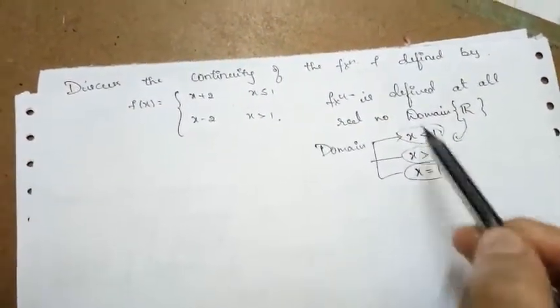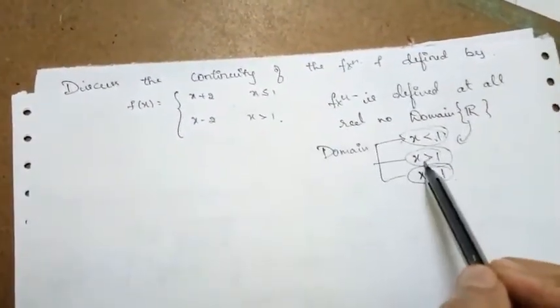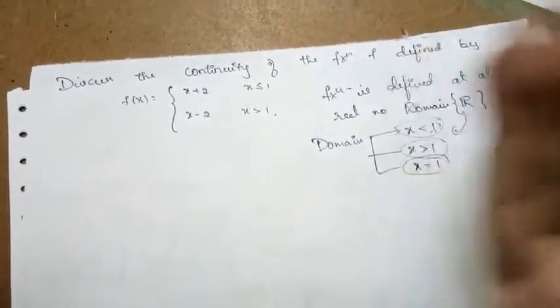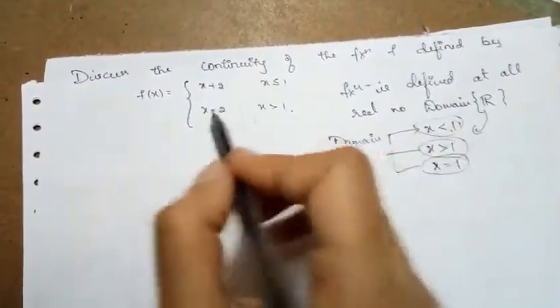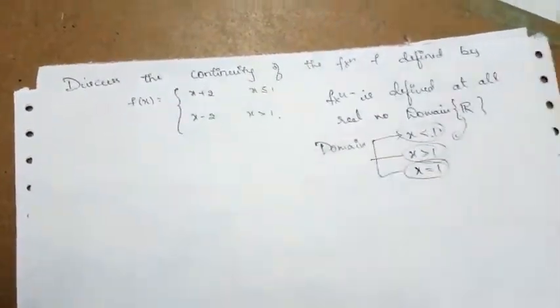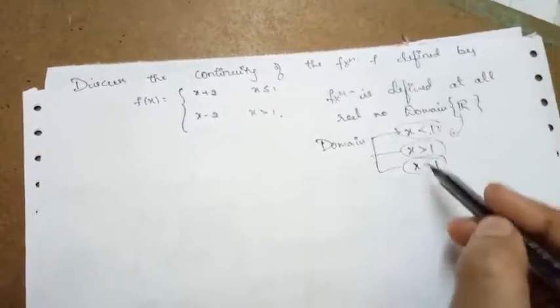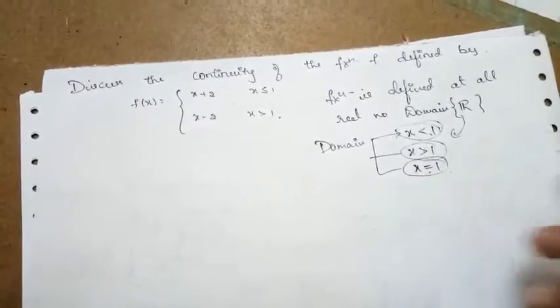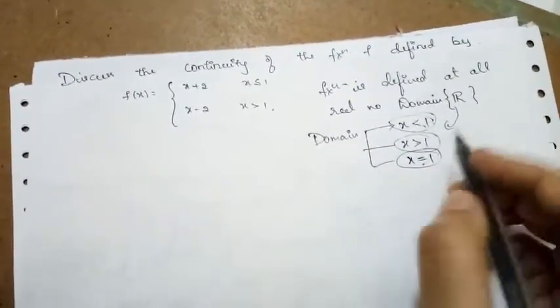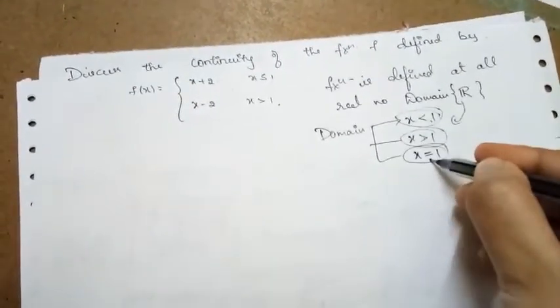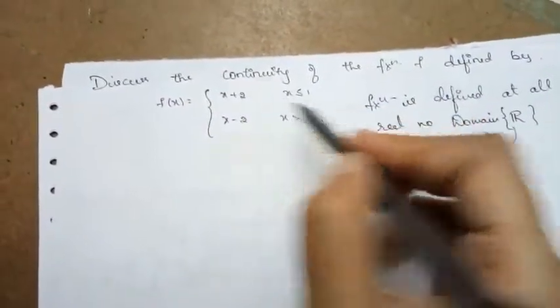When x is greater than 1, at all points, if you take any point from x greater than 1, at all those points the function is x minus 2. When I say the function at x is equal to 1, I need to check whether the function is continuous at x is equal to 1. Clearly the function splits up at that point.